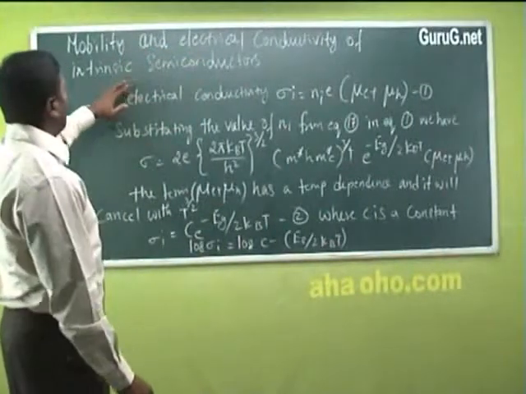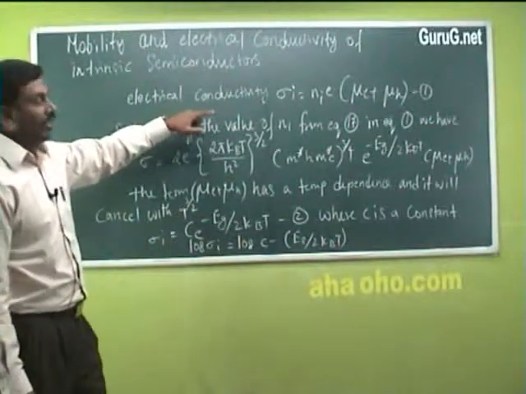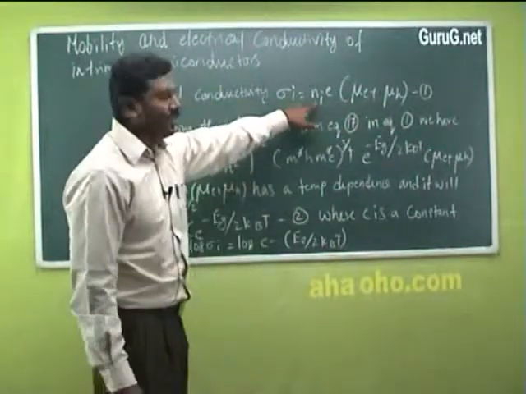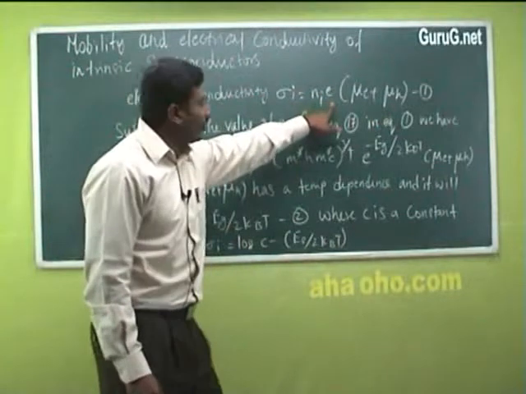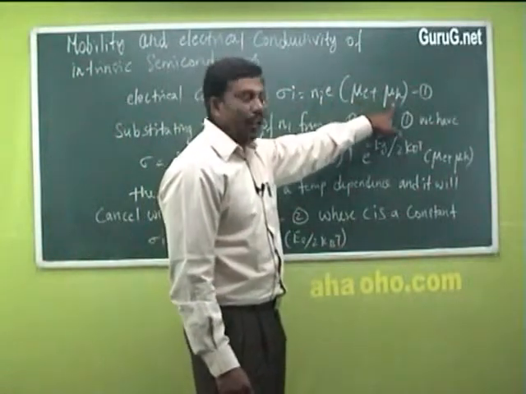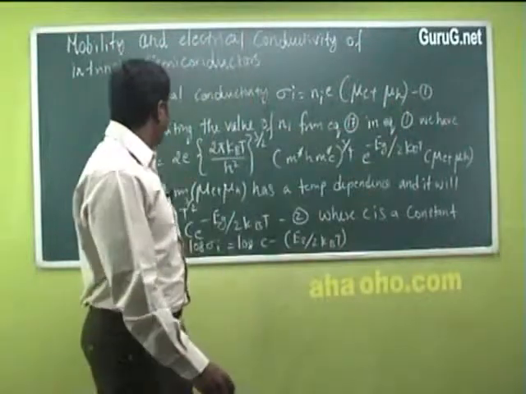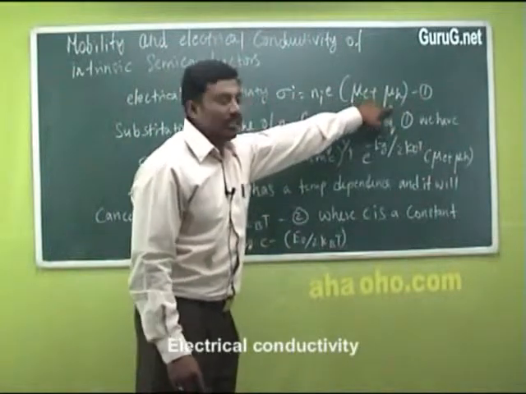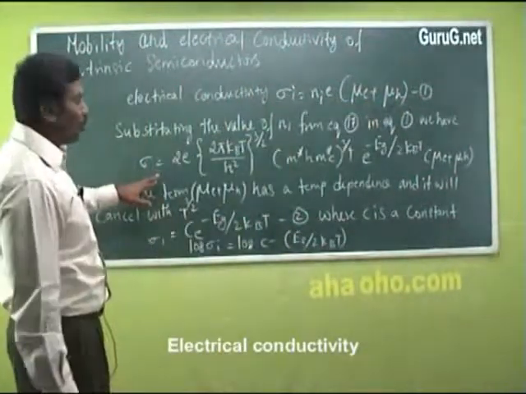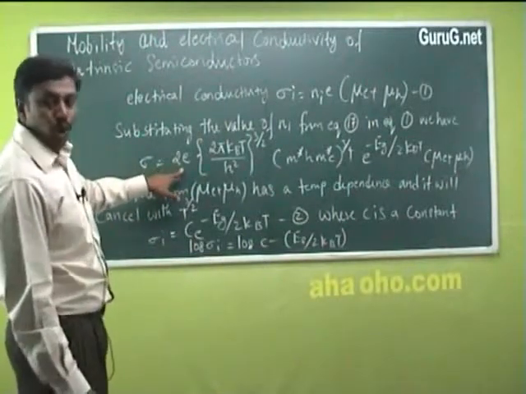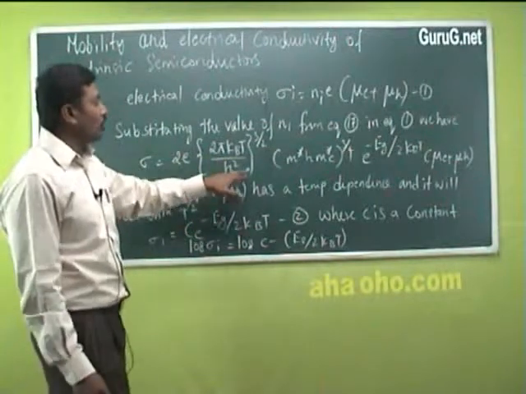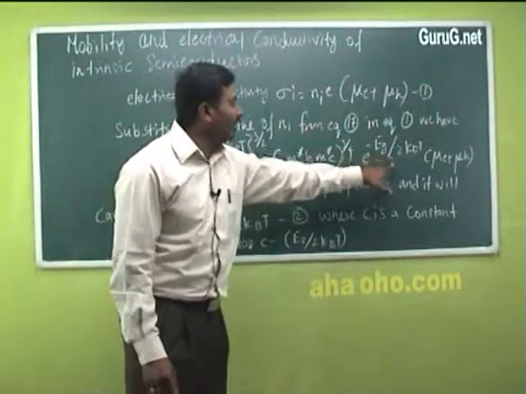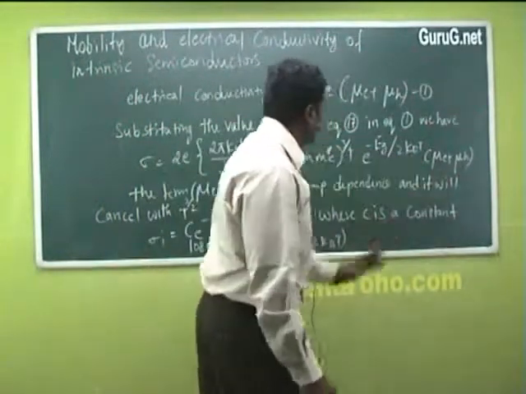Mobility and electrical conductivity of intrinsic semiconductors. The electrical conductivity sigma i is given as Ni e into (mu e plus mu h), where Ni is the intrinsic carrier concentration, e is the charge of the electron, mu e is the mobility of electrons, and mu h is the mobility of holes. Now substituting the value of Ni from equation 17 in this electrical conductivity equation, sigma is equal to 2e into (2 pi kbT by h square) whole power 3 by 2 into (m star h m star e) whole power 3 by 4 e power minus Eg divided by kbT into (mu e plus mu h).